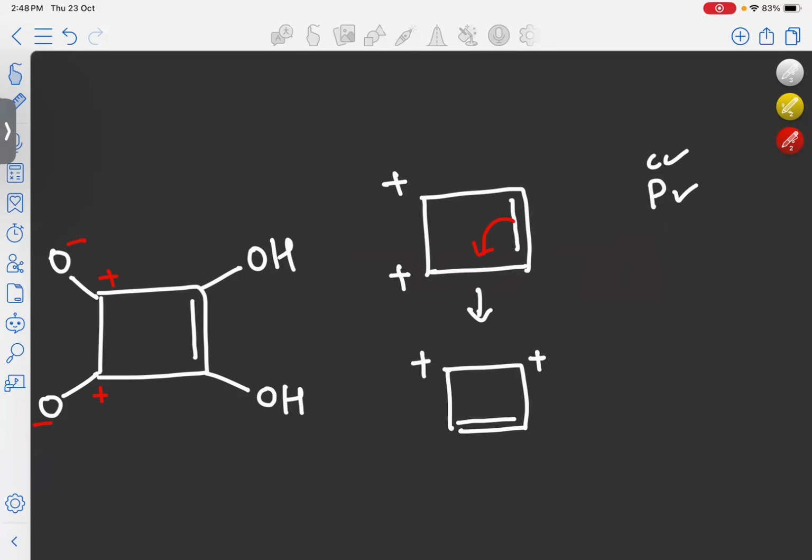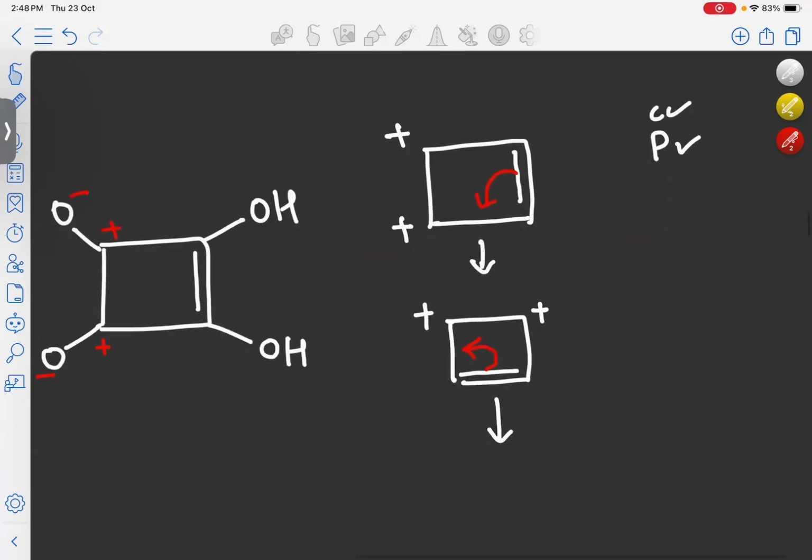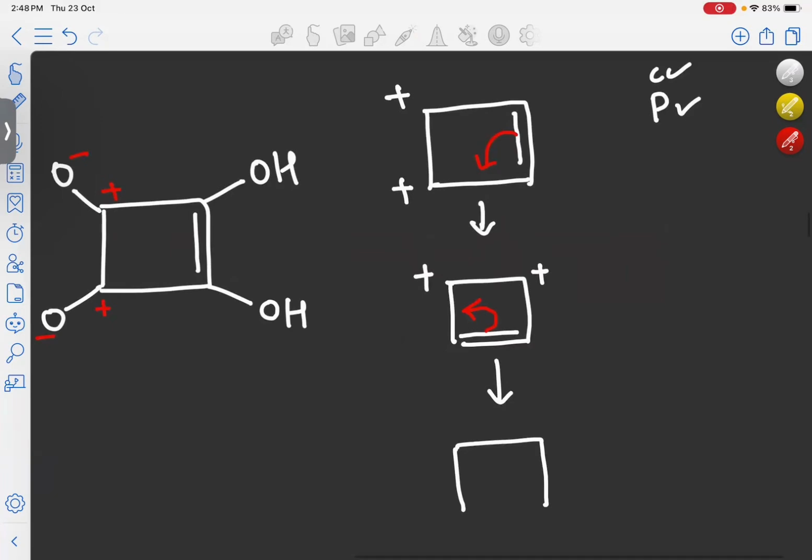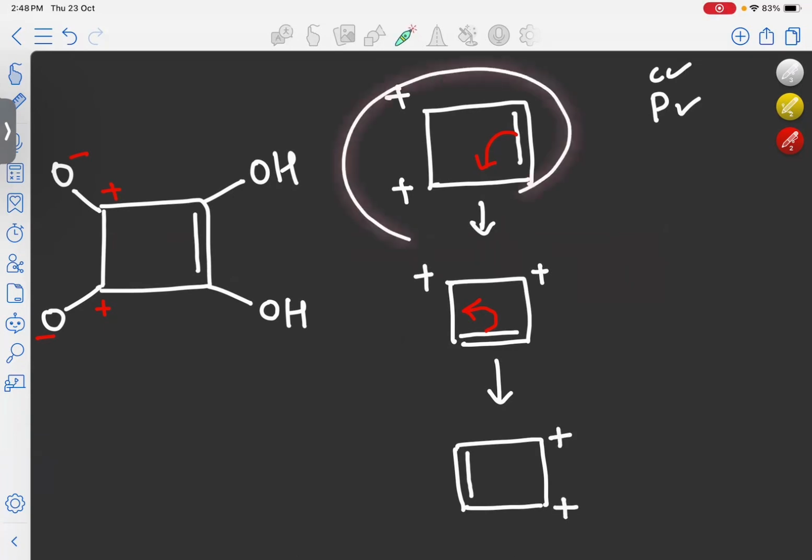Now in this molecule, what will happen? This bond can move here. In that case, the double bond will come here, and for this positive charge, no change at all. Here, a new positive charge will come. So here we can see that in this molecule, conjugation is possible. These are the conjugated structures of this molecule. So this molecule is conjugated also.